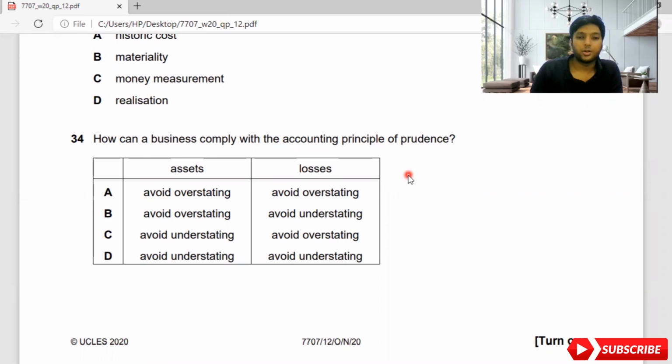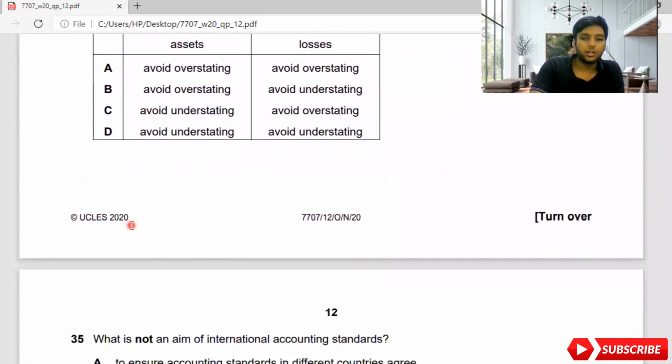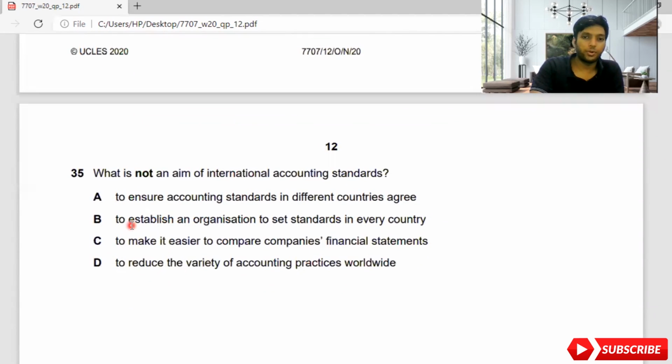They will do that to show inaccurate value for the shareholders. That's not good. So let's move on. So here the concept prudence is saying that you should not overestimate your assets and underestimate your expenses, which is B, the answer, very straightforward one. Know the terms, guys. It's very important when you're scoring.